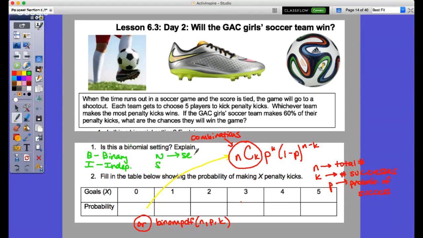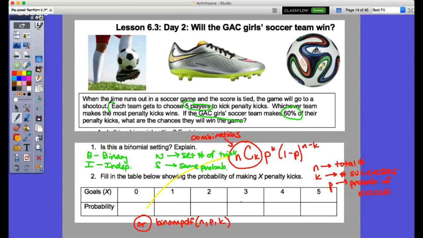N is a set number of trials, right? And S is the same probability, right? So we call this BINS, same probability. And what we did was we noticed that up here, we had the scenario where each team would get 5 players to kick penalty kicks. And we're just looking at the GAC girls, so just the 5 in which they kick, with the 60% probability.